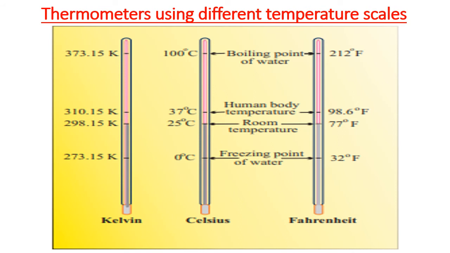Human body temperature is 37 degree Celsius, which is equal to 310.15 degree Kelvin, and which is also equal to 98.6 degree Fahrenheit. But our room temperature is 25 degree Celsius, which is equal to 298.15 degree Kelvin, which is equal to 77 degree Fahrenheit. Freezing point of water is 0 degree Celsius, which becomes equal to 273.15 degree Kelvin, and which is also equal to 32 degree Fahrenheit.